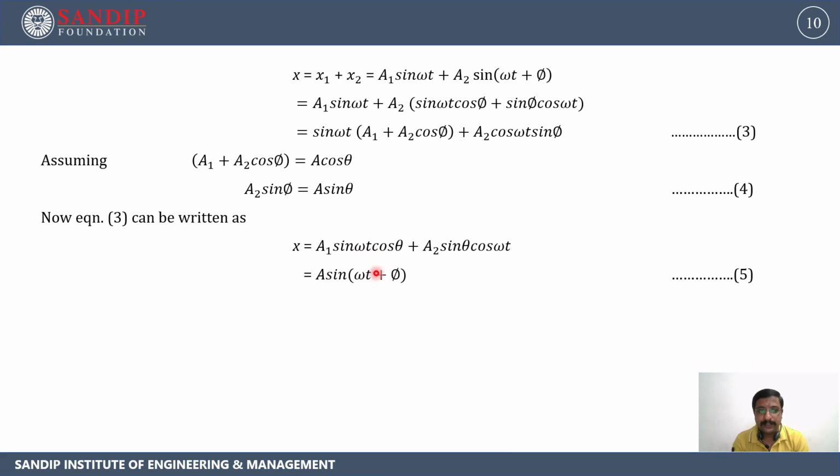This can also be written as A sin(omega t + theta). We will give this as equation 5.